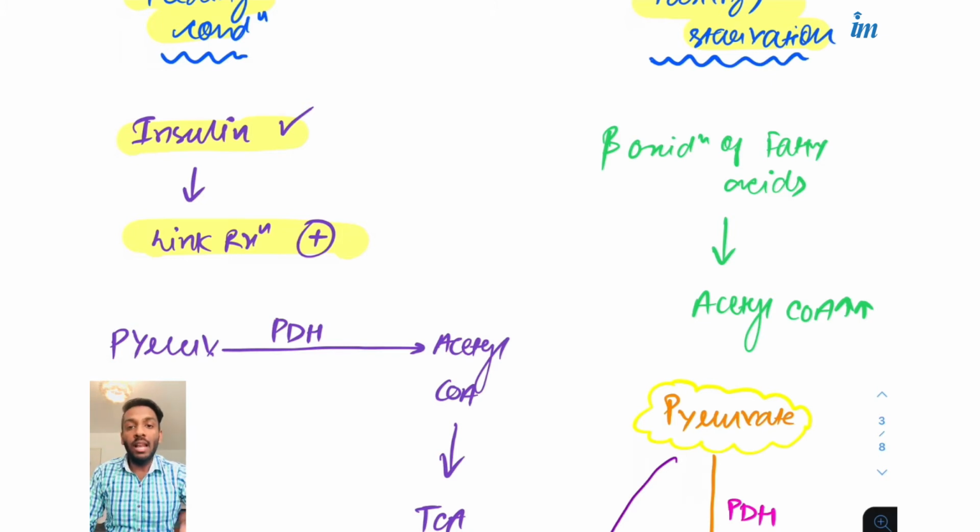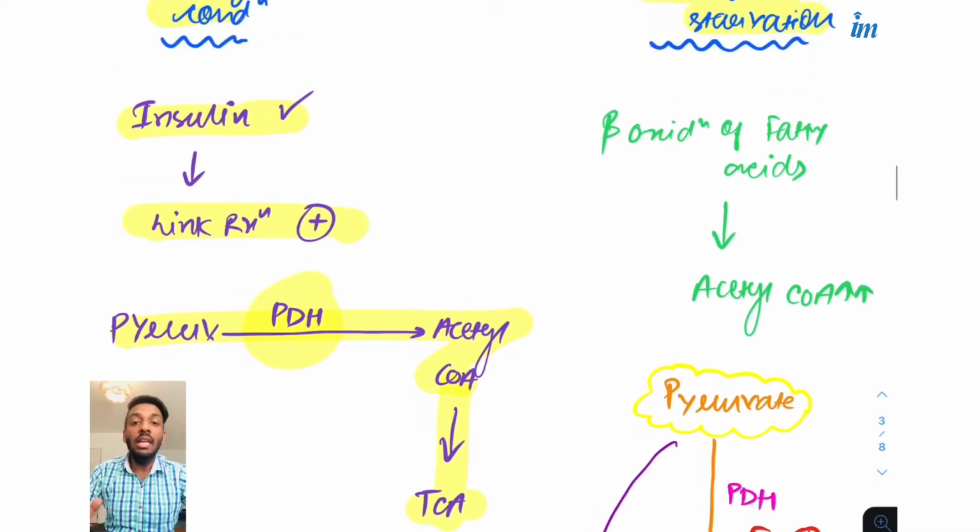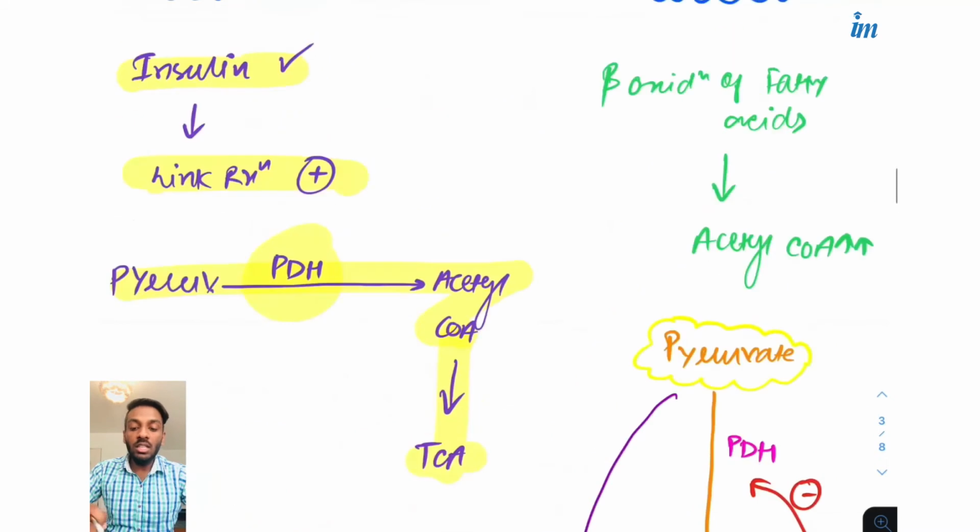The last product of the glycolysis is pyruvate, and the first product of the TCA is what? Acetyl coenzyme A. So this pyruvate will be converted into acetyl coenzyme A, and this acetyl CoA goes into the TCA by the enzyme pyruvate dehydrogenase, and this is the link reaction. Now this TCA will occur.